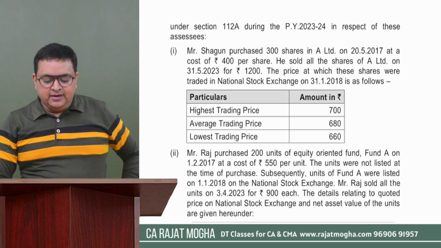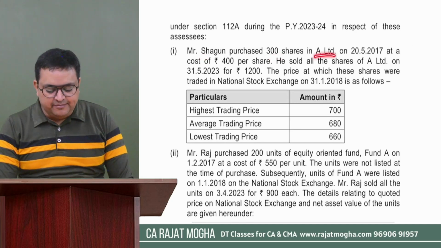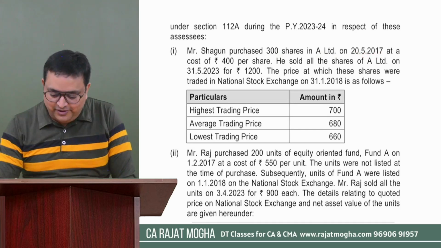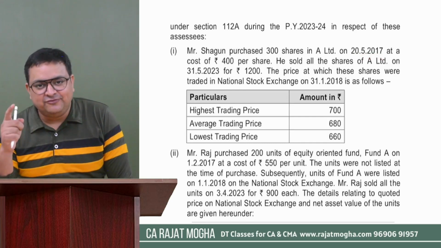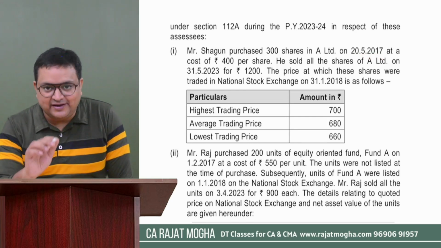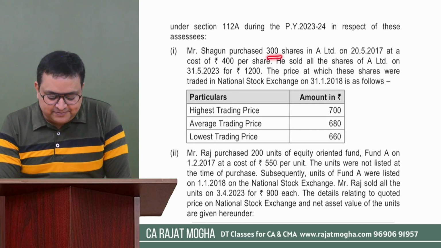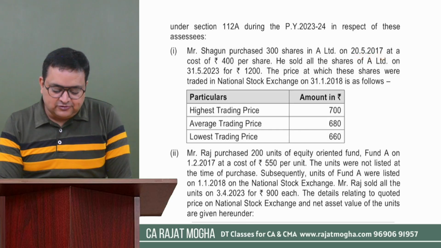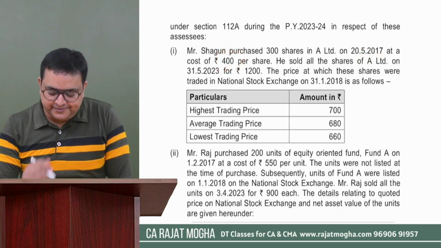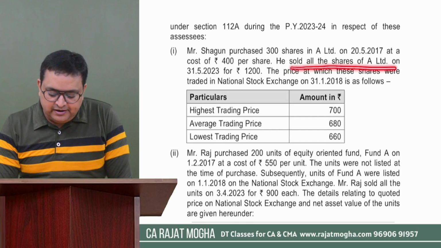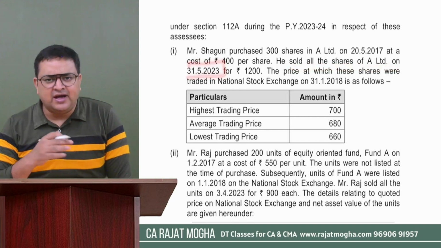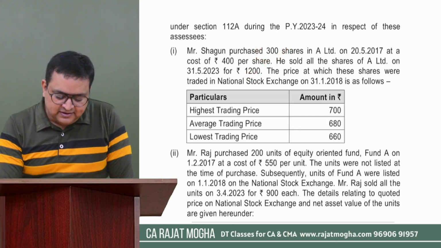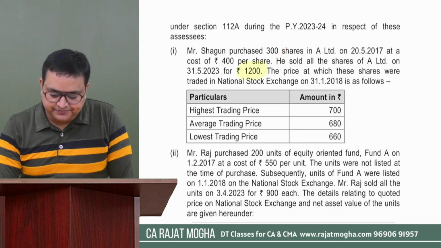Mr. Shagun purchased 300 shares in A Limited on 20th of May 2017. Very good. So it was before 31st January 2018. I'll tell you that. So this person, Mr. Shagun, has purchased 300 shares on this particular date at a cost of 400 per share. Okay, the actual cost is 400. He sold all these shares of A Limited on 31st May 23. So during our previous year, this person has sold the entire 300 shares. And how much is the selling price? The selling price is 1200 rupees.